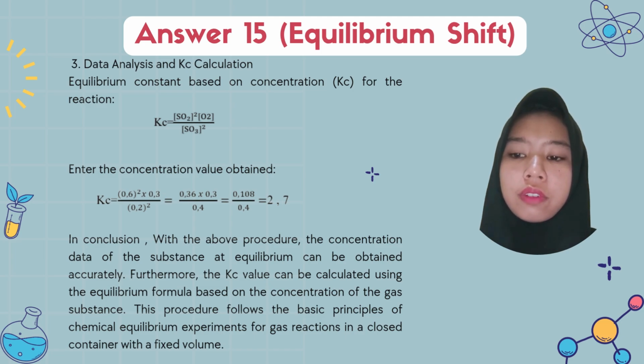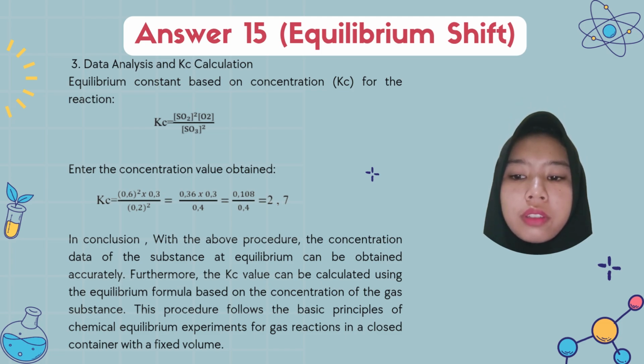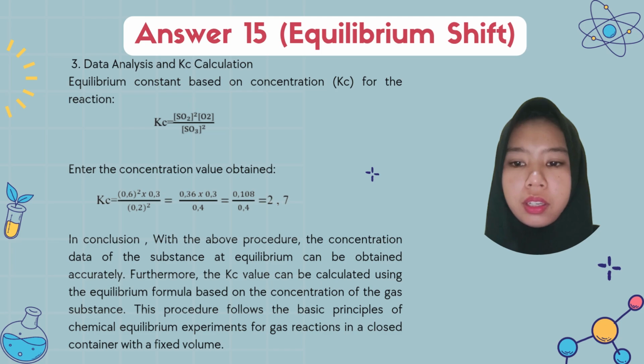This procedure follows the basic principle of a chemical equilibrium experiment for a gas reaction in a closed container with a fixed volume.